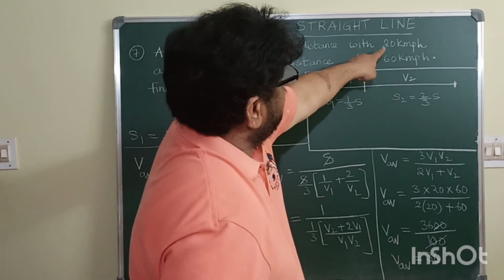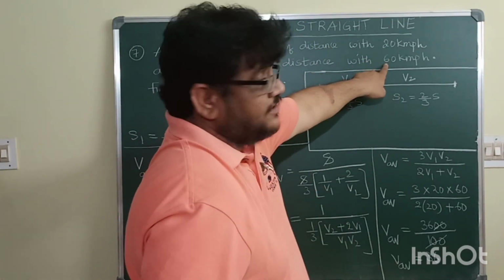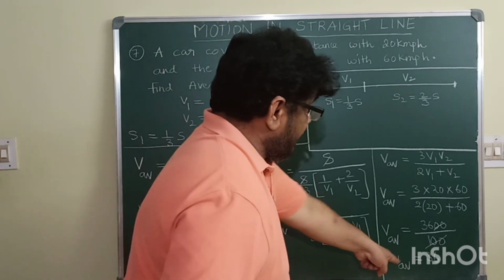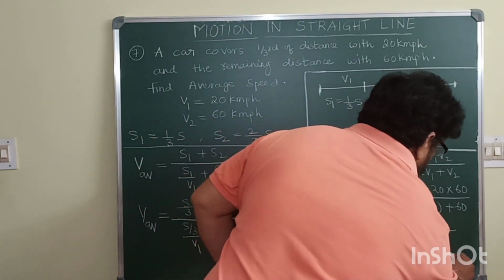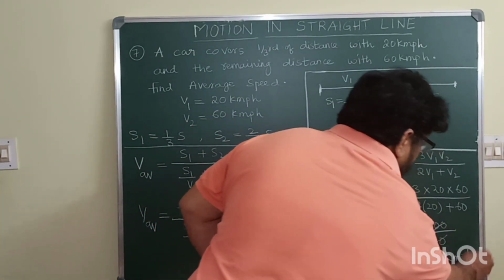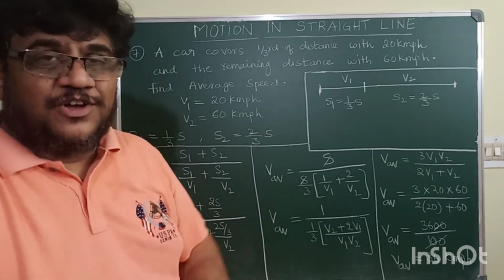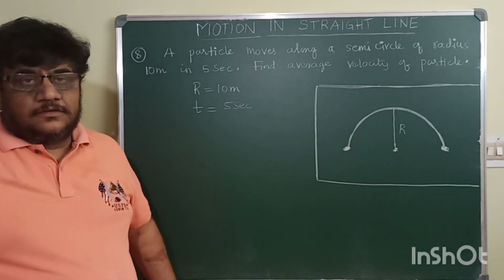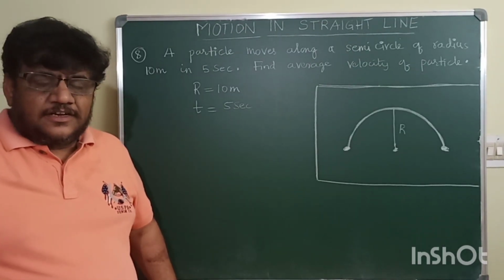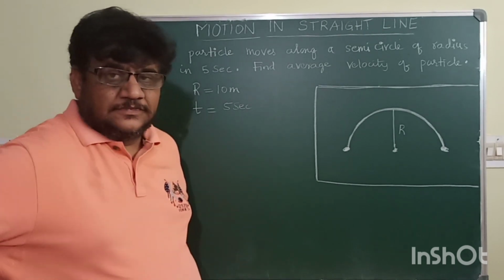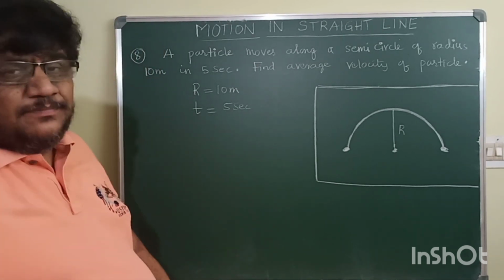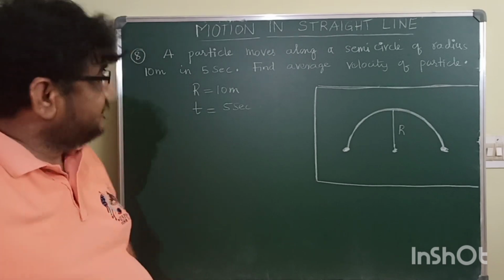V1 is given in kilometer per hour, V2 is given in kilometer per hour, so average velocity will also be in kilometer per hour. That is how we have to do this problem. So children, let us go to the next problem. It's a very simple problem, only one step.